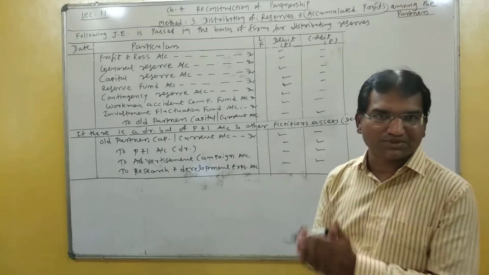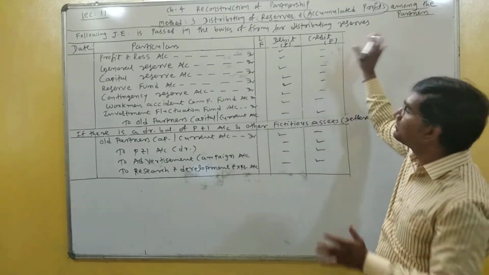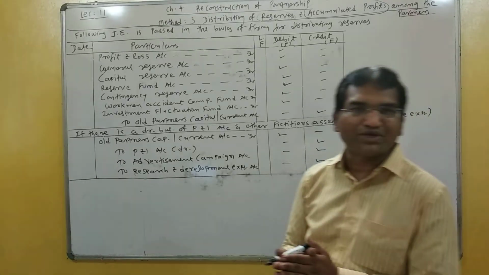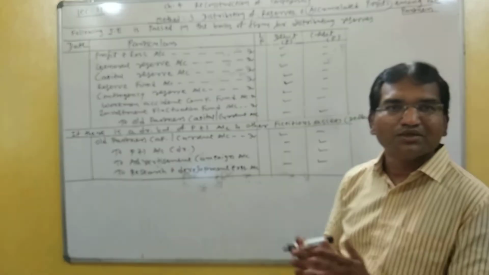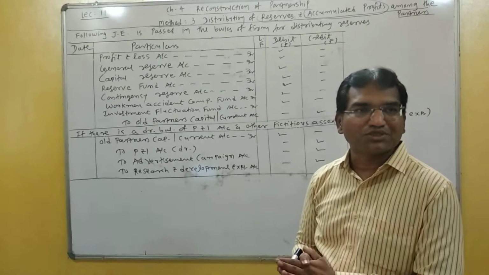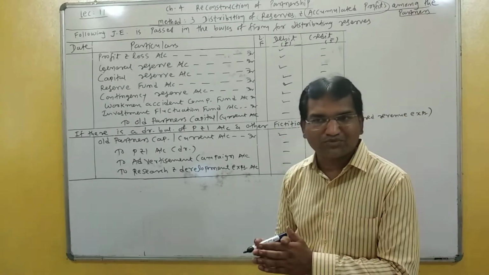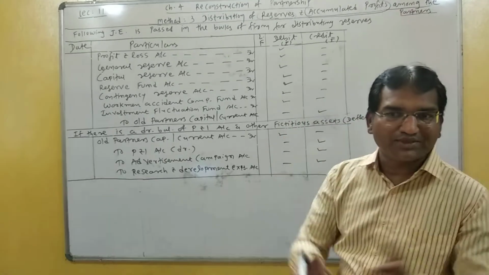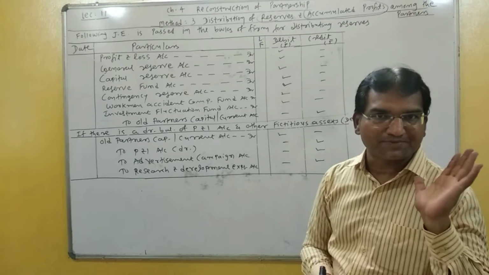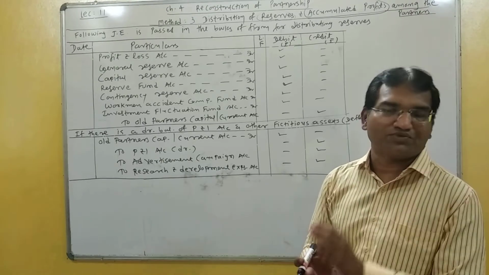They are reserves. And accumulated profit means balance of profit and loss account. So at the time of reconstruction of partnership, these reserves and accumulated profits are distributed among old partners in their old profit sharing ratio.